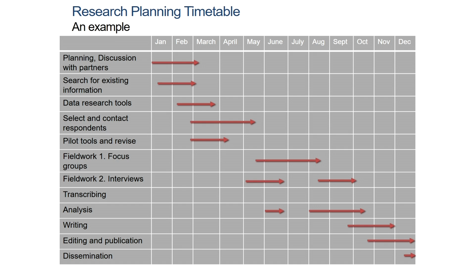that you want to use for your field work, focus group discussions and interviews. Transcribing, analysis and writing are a part of the data analysis process; publication and dissemination are part of the communication process. Now you will see that the various items cut across time, and many of these things have to be carried out simultaneously.